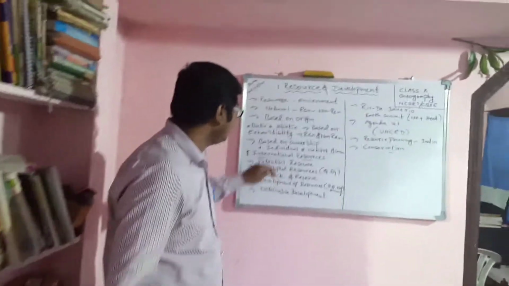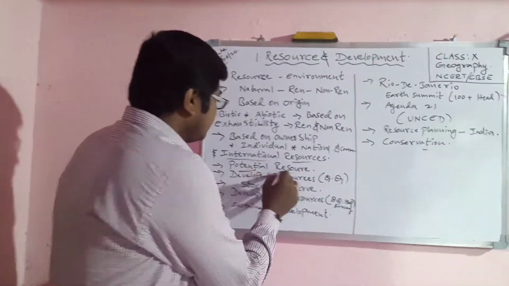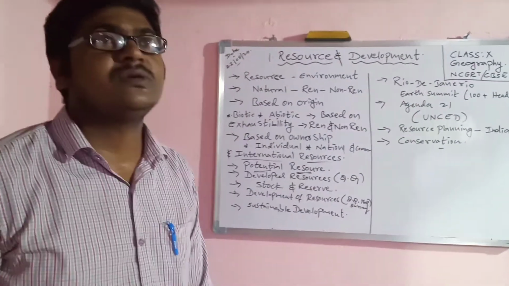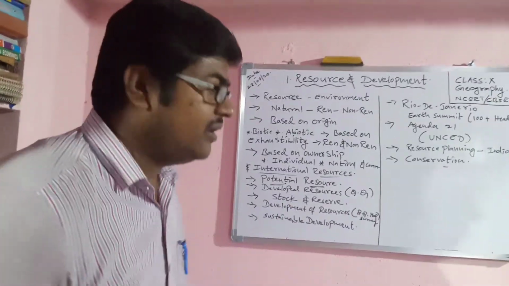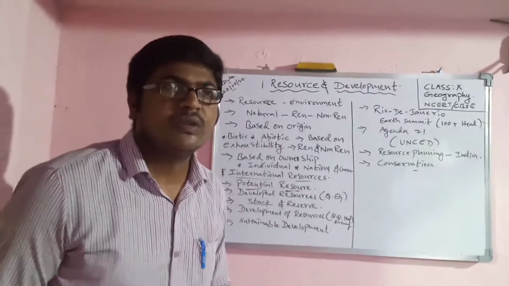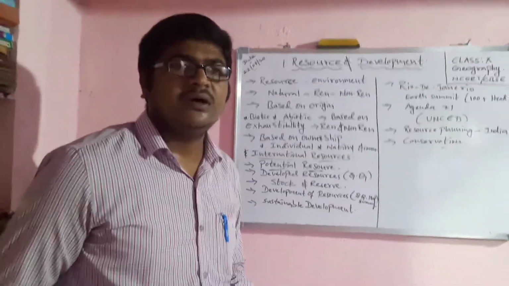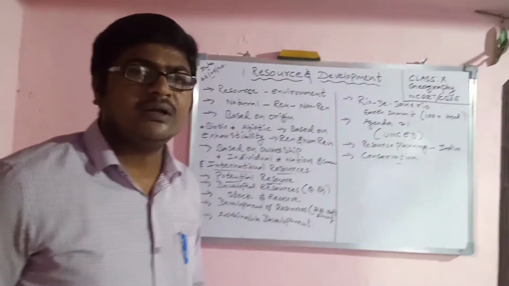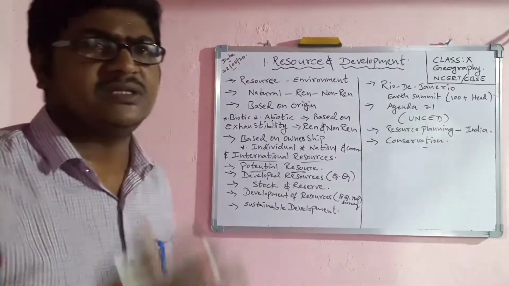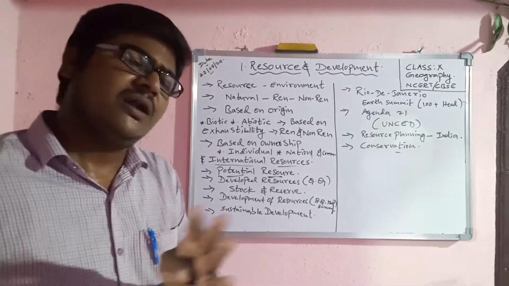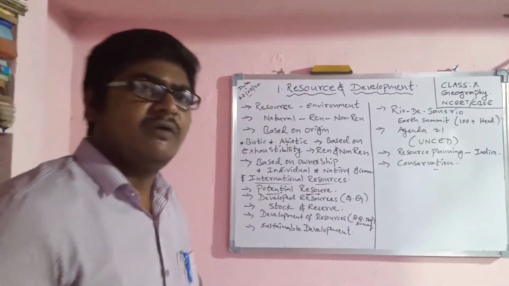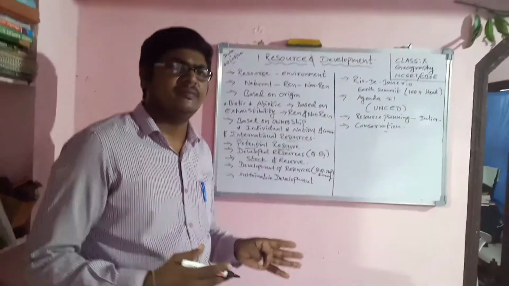Okay. What are potential resources? The best example I will say: in Rajasthan, a dry area, there is abundant sunshine, an abundant source of solar energy. At the same time, the velocity of the wind is high.